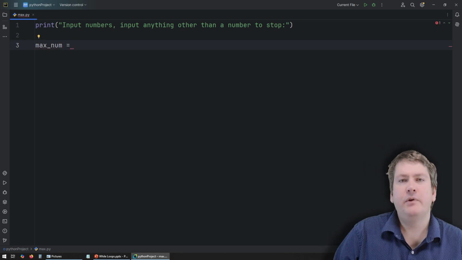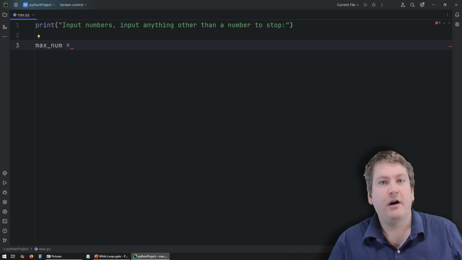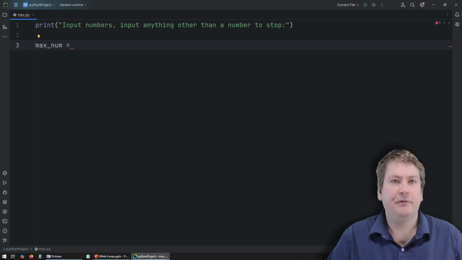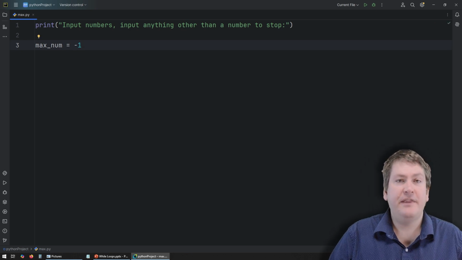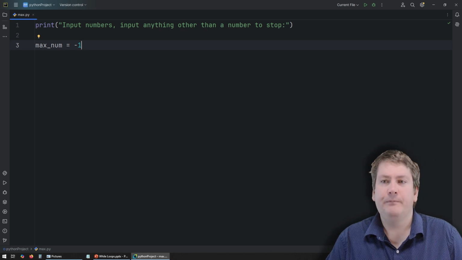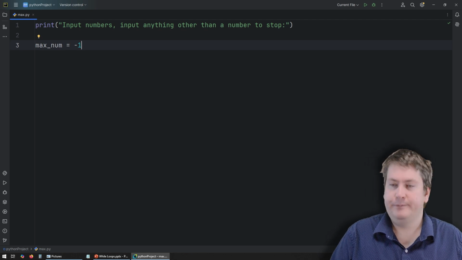This can be tricky, but we know the valid input range are positive integers. So if we say that our maximum we've seen so far is, for example, a negative number like -1, then we'll know that this hasn't seen an initial value yet, and any valid input by the user is going to be greater than -1. So this might be a good starting point.